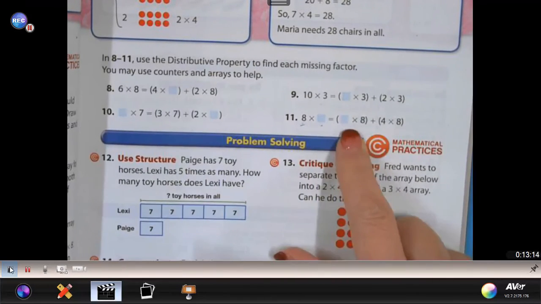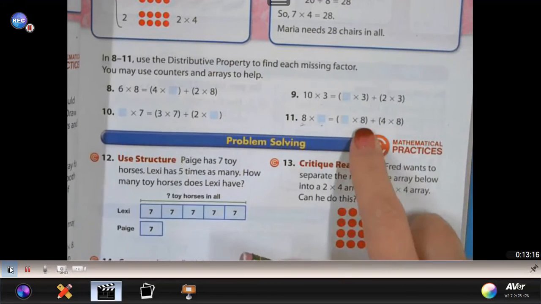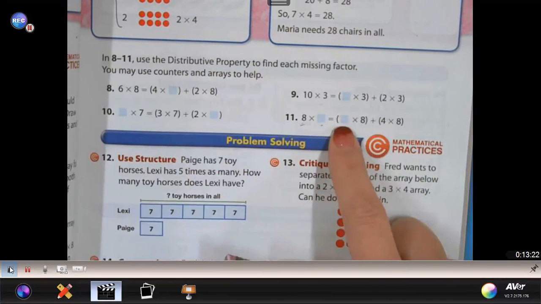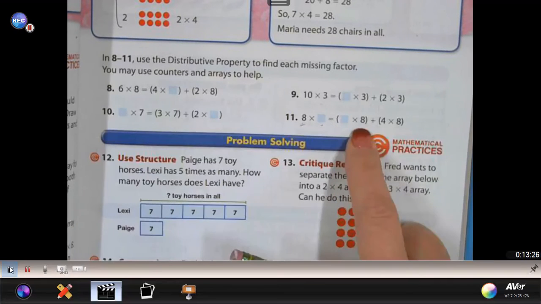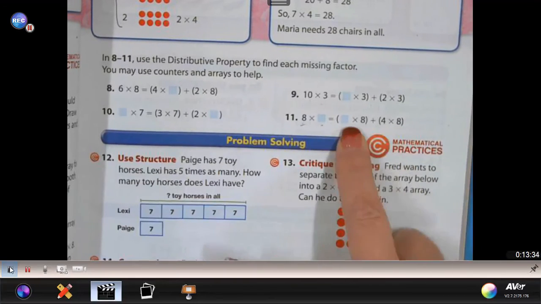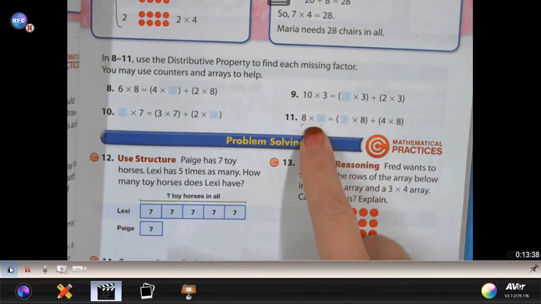Well, when you take these apart, your number in each row is being shown in these 2 smaller arrays. So you have blank rows times 8 in each row, and 4 rows with 8 in each row. So you have to use what you know about the 2 smaller arrays here to help you put together the larger array.